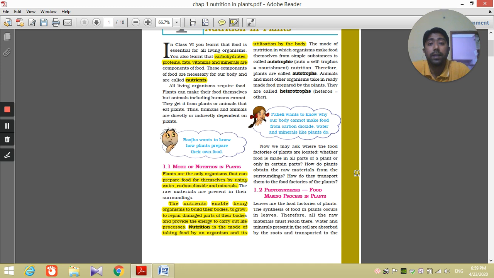How does this plant receive materials? Materials means sunlight, water, minerals. How does it receive them to prepare this food? And how is the food transported to different parts of the plant's body? In this chapter, we will discuss in detail these questions.